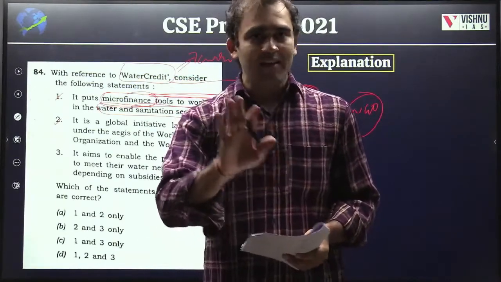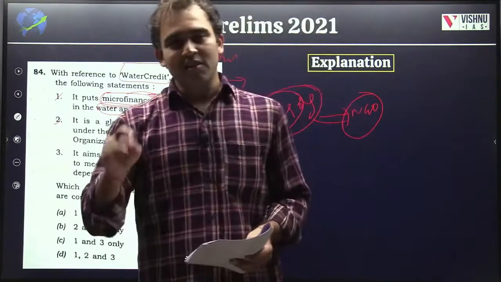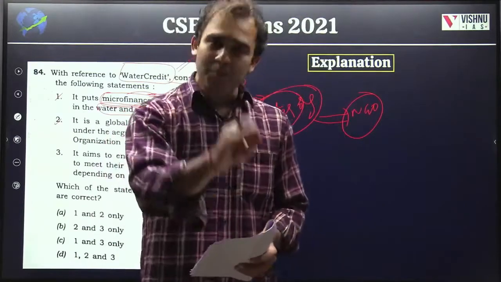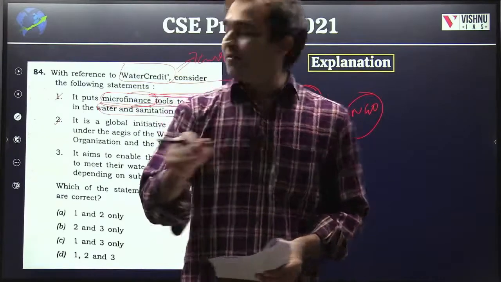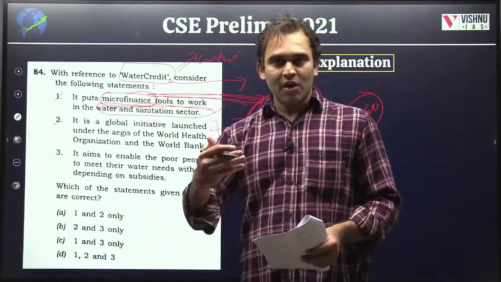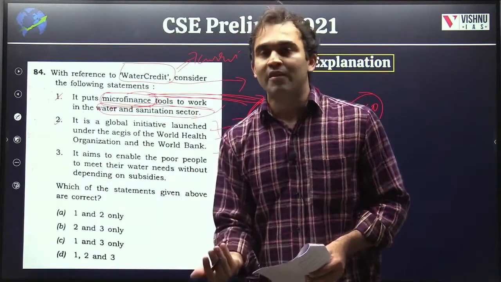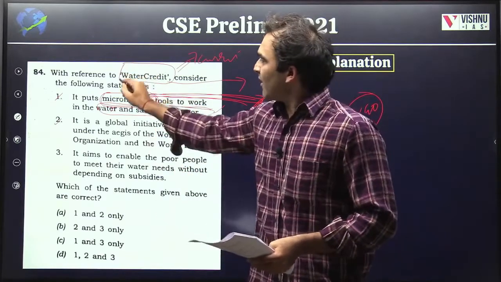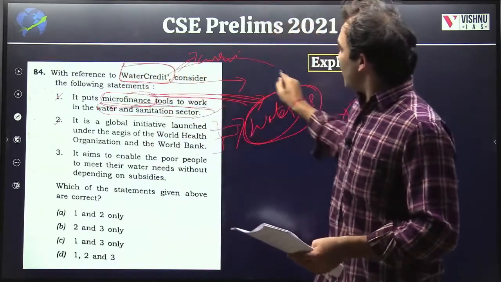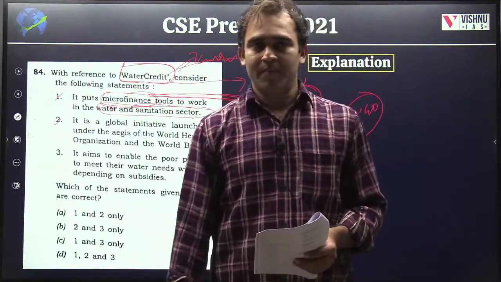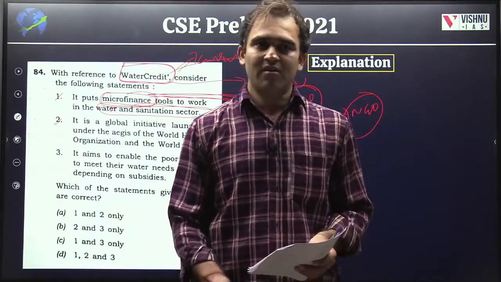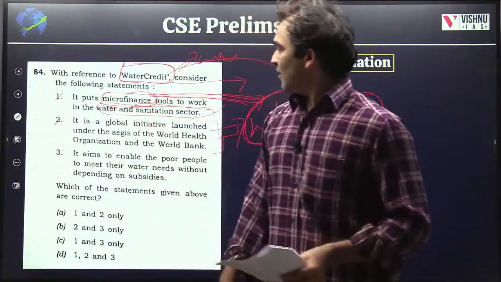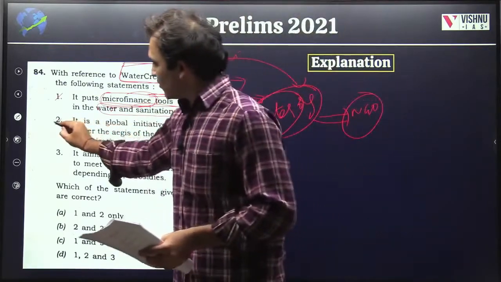Yes, the World Bank and World Health Organization have other programs which help poor people to increase access to water and sanitation. But this particular water credit program is an initiative of this NGO. So it's a private sector initiative, not World Bank or World Health Organization. So you can exclude this.